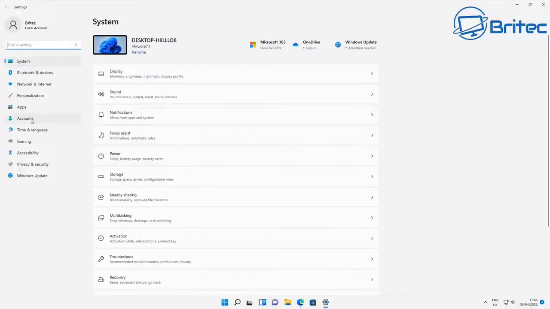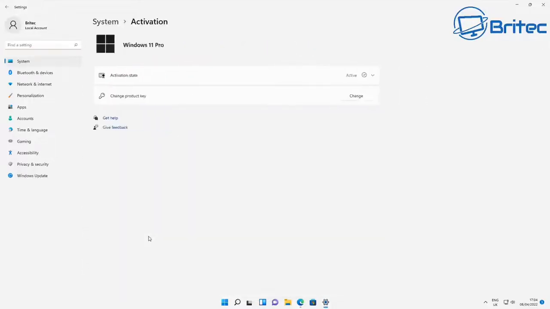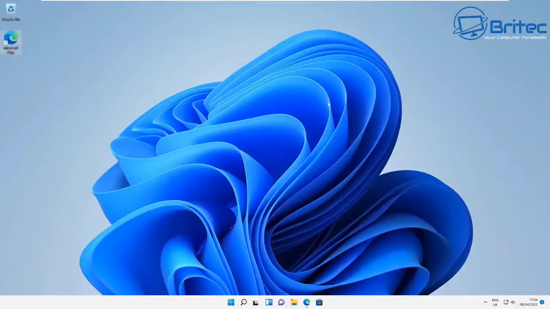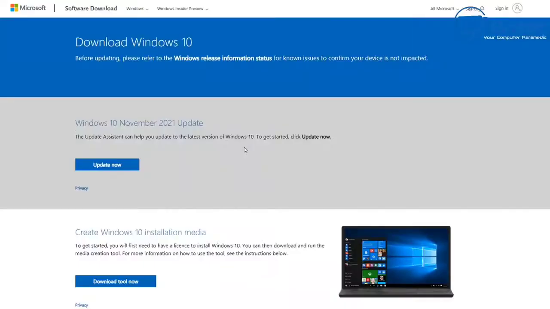Now, even if it was activated with a Windows 11 key or Windows 10 key, you can still go back to Windows 10. And even if you didn't upgrade from Windows 10 to Windows 11, you can still go back to Windows 10 here. So this was activated as a Windows 11 Pro system. And what I want to do is test to see whether we can go back to Windows 10.